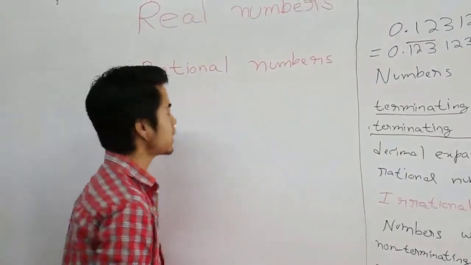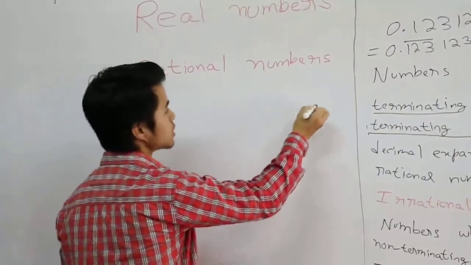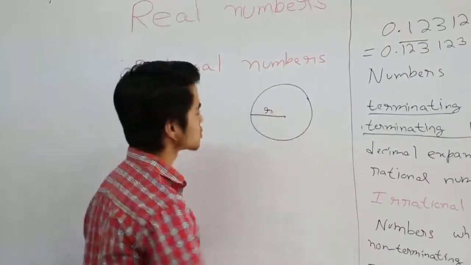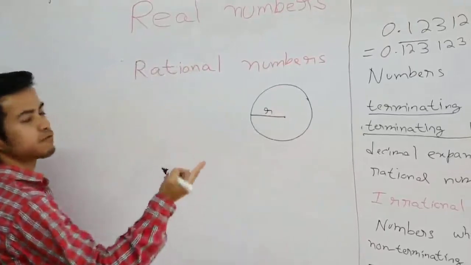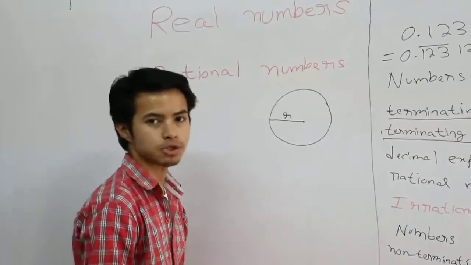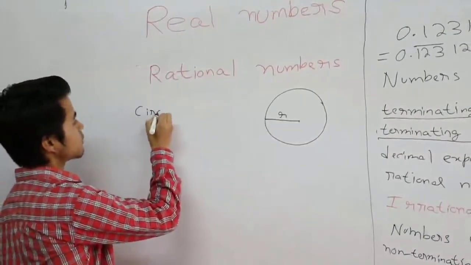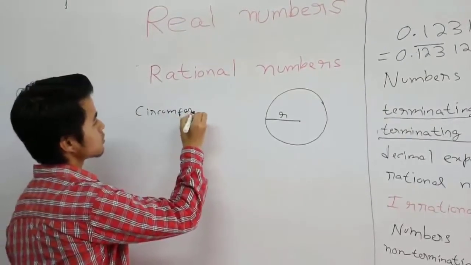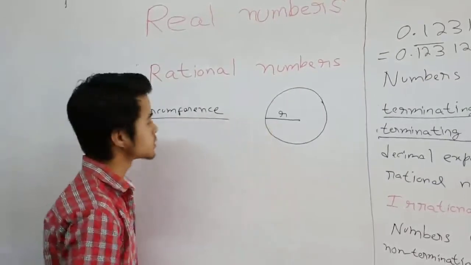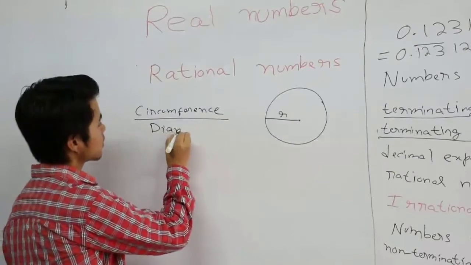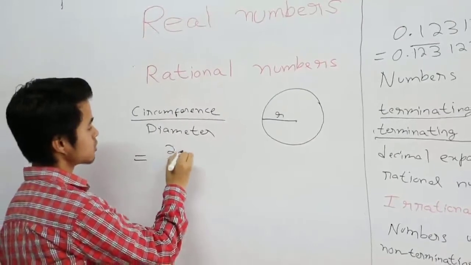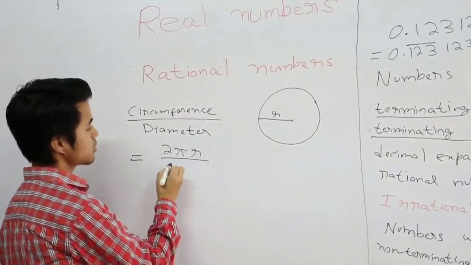To find the value of pi, we have to consider a circle. You can take any circle of any radius. Suppose I take R, and then to get the value of pi, you just have to take the ratio of the circumference of the circle to the diameter. Let's find out that ratio. Circumference by diameter. We know that the circumference of a circle, the formula is 2 pi r, and the diameter is twice.